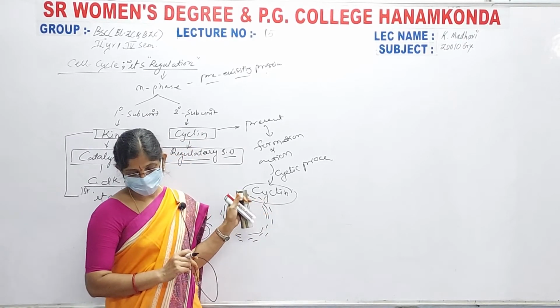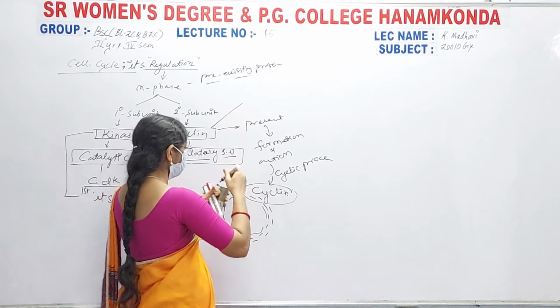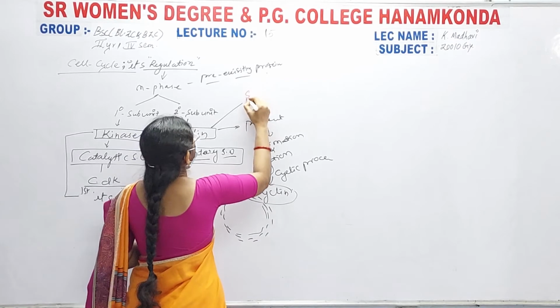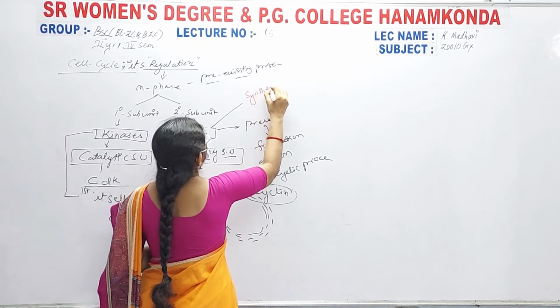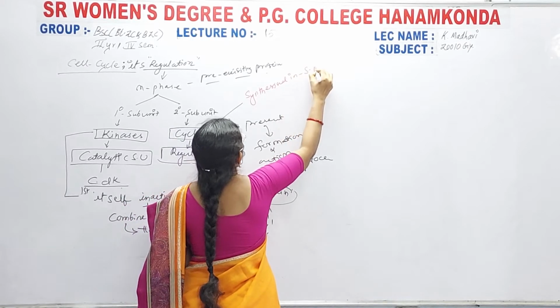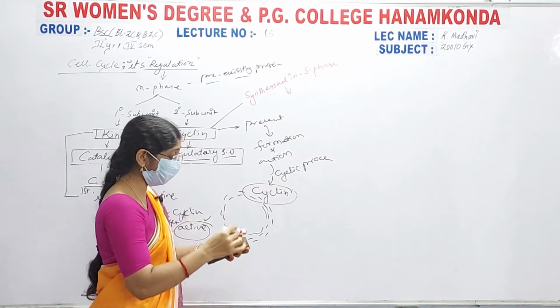Okay. It is synthesized in the S phase. These cyclins are especially synthesized in S phase, and these become active in M phase.